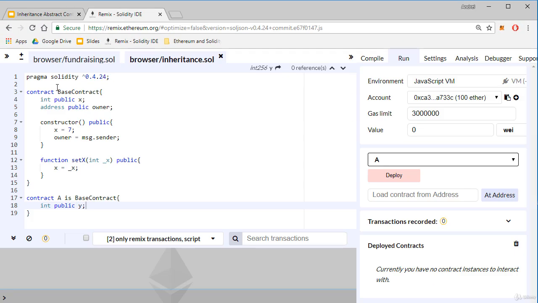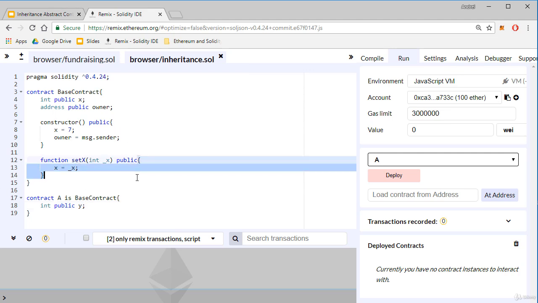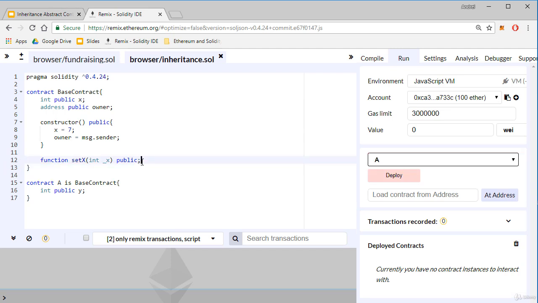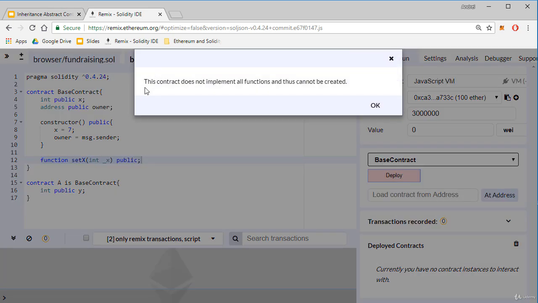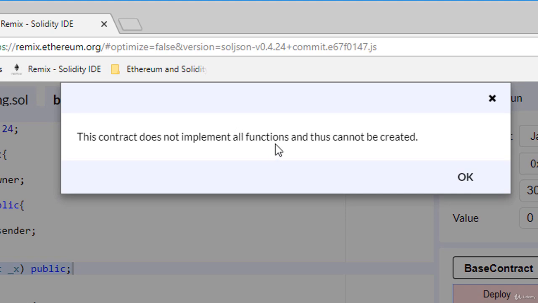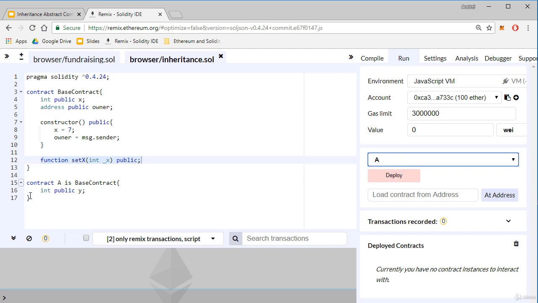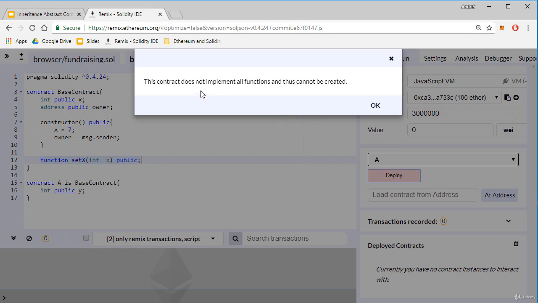Let's try an example. We'll continue the example from our last lecture by transforming this base contract into an abstract contract. If I delete the implementation of the setX function, my contract becomes an abstract contract. If I try to deploy the base contract, I'll get an error: this contract does not implement all functions and thus cannot be created.